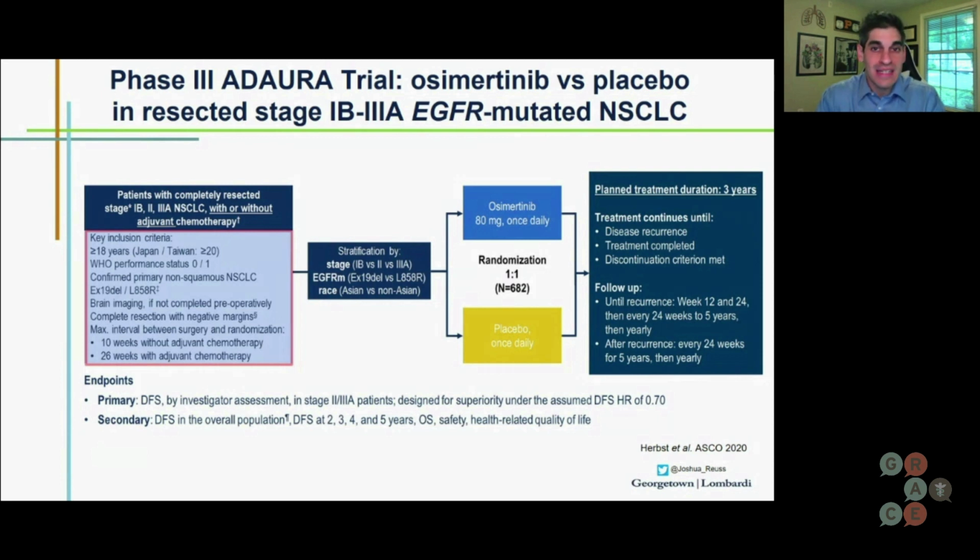So, our classic EGFR activating mutations, exon 19 deletion and exon 21 L858R mutation. Patients were then stratified by disease stage, by the type of EGFR mutation, by race, and then randomized 1 to 1 to receive 3 years of osimertinib or placebo.